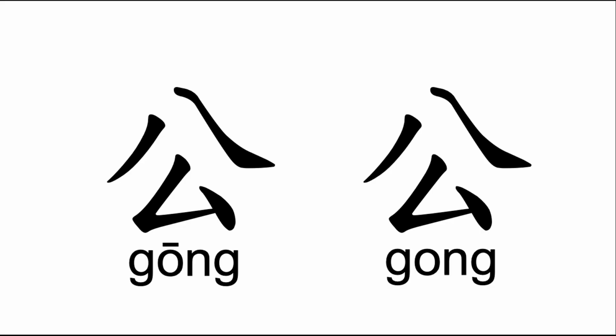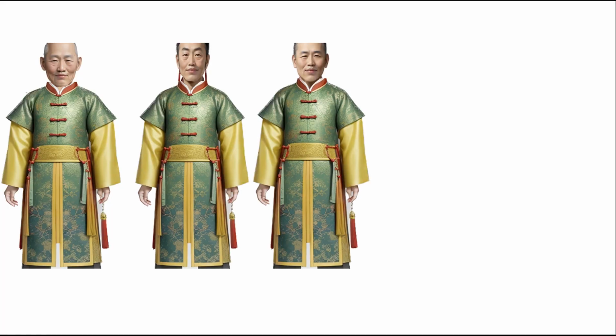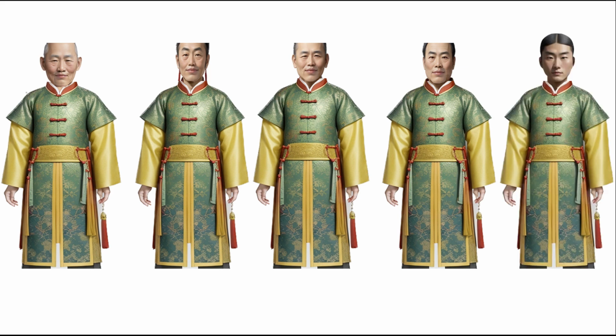The double character 公公 is used to refer to a husband's father in Chinese family relationships. A woman would refer to her husband's father as 我公公, which literally means my father-in-law. However, due to the popularity of historical dramas, the most common use of the double character 公公 in Chinese is to refer to eunuchs in the imperial court.